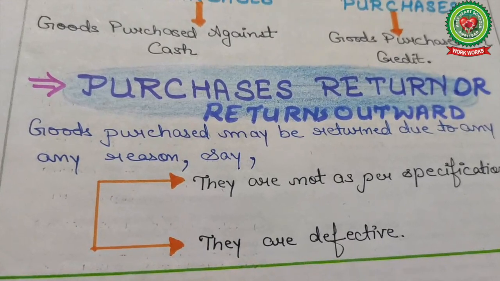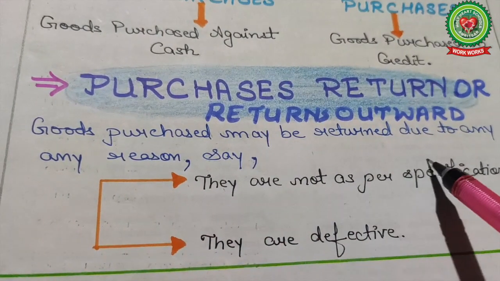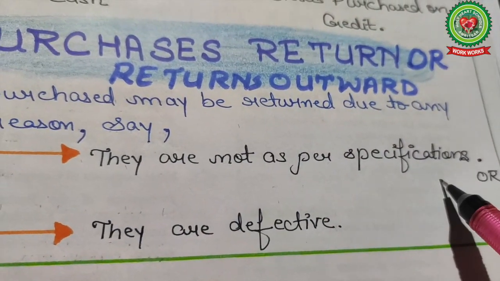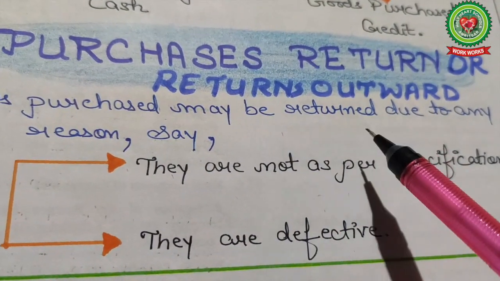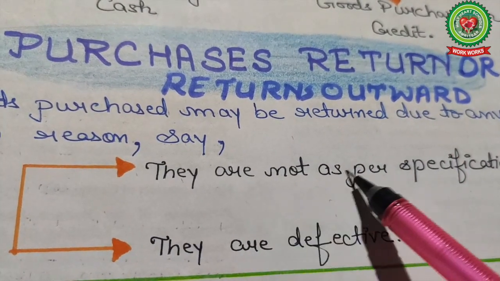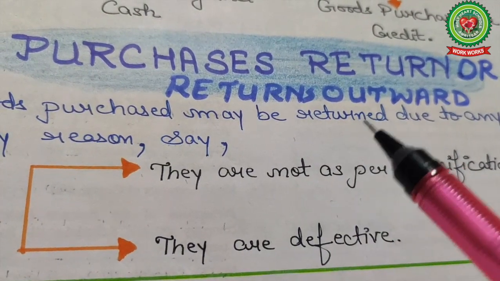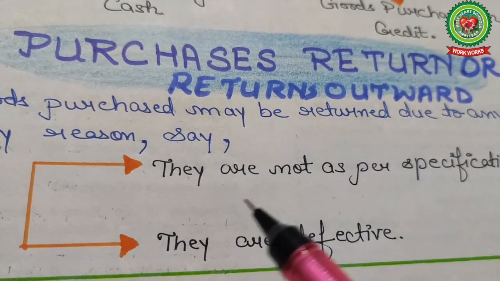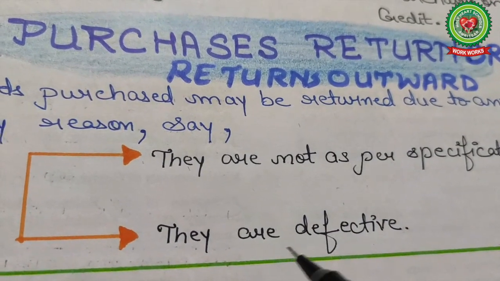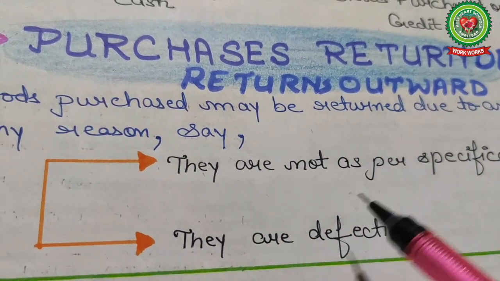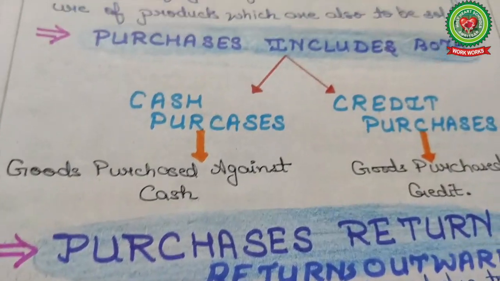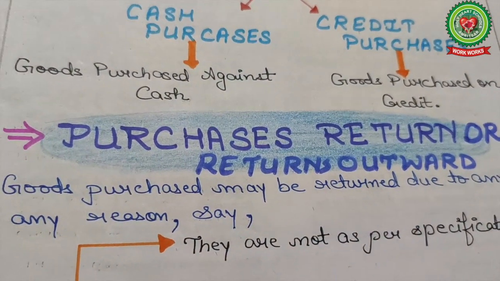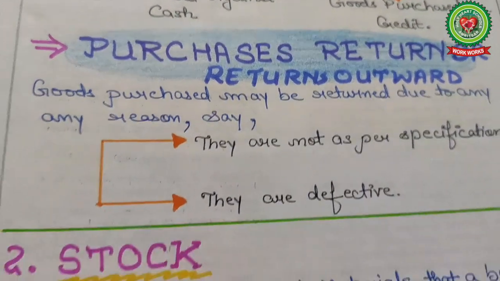Now purchases return. Goods purchased may be returned due to any reason, like they are not as per specification. Previously they told you the features of the goods, but after you receive the actual product it is not as per the specification, or it is defective, like a broken piece. So purchases are of two types: cash purchases and credit purchases, and purchases return means when you return the goods.